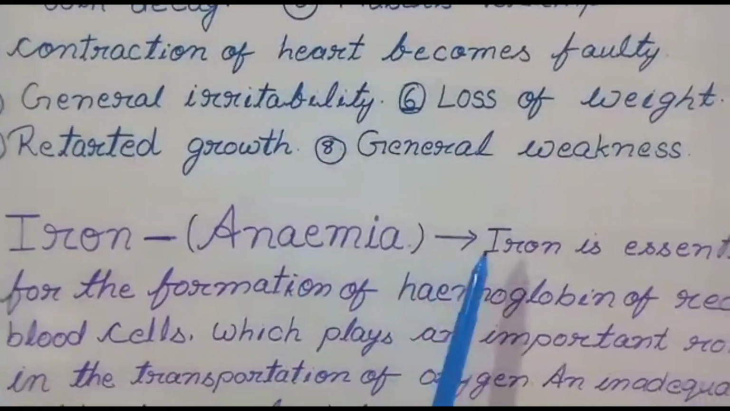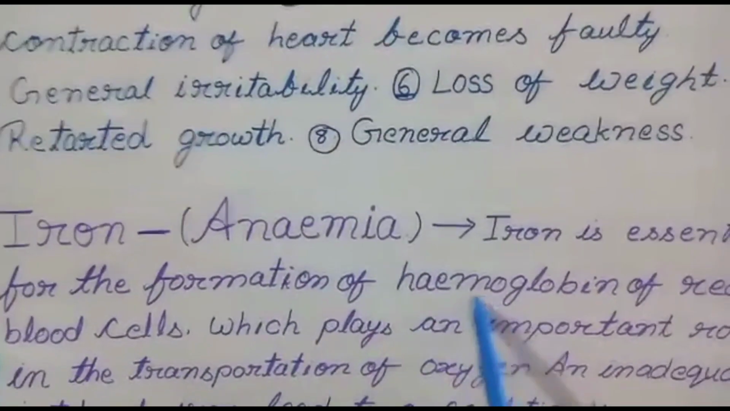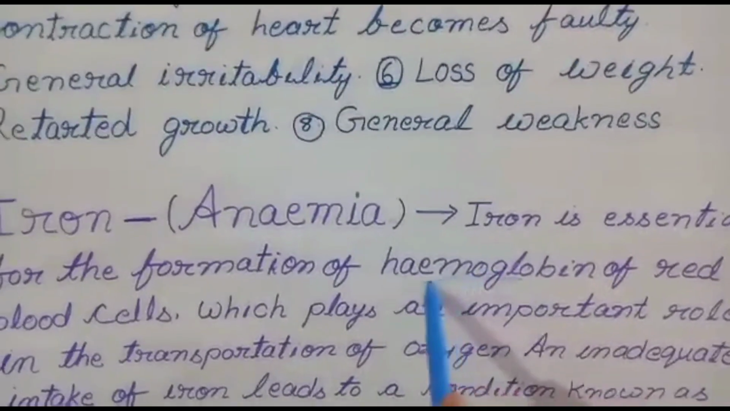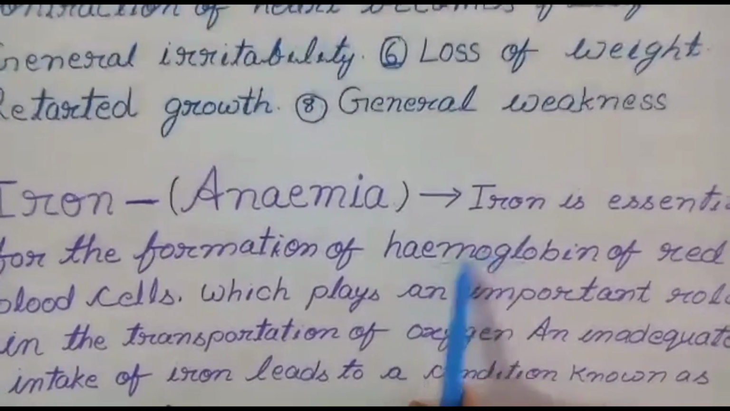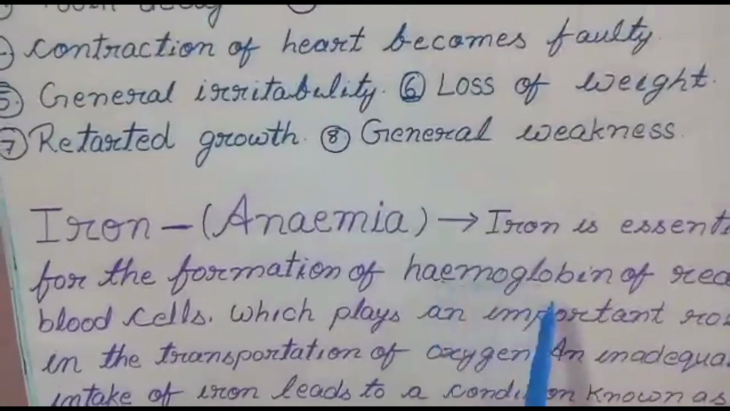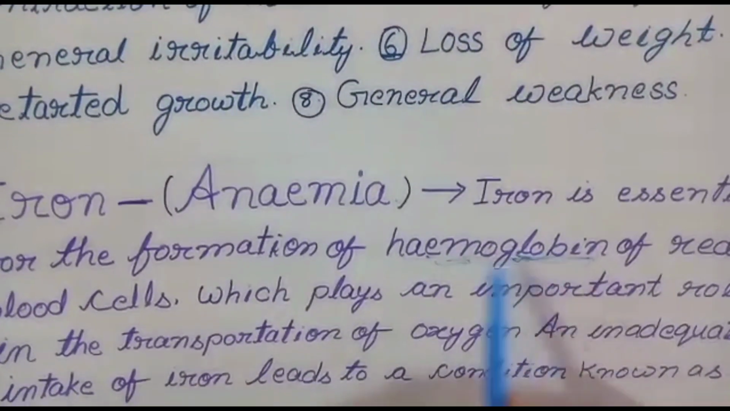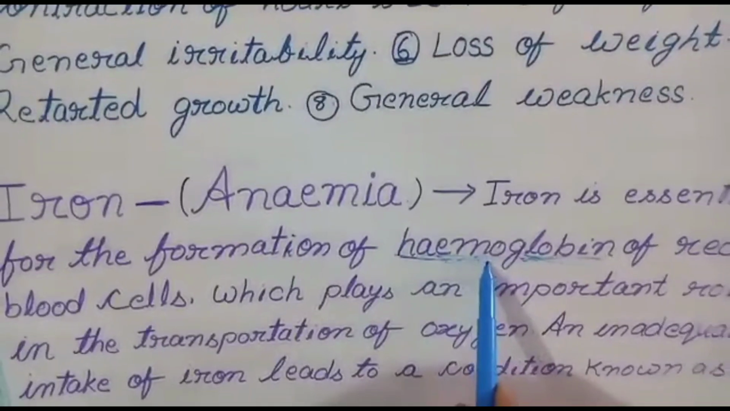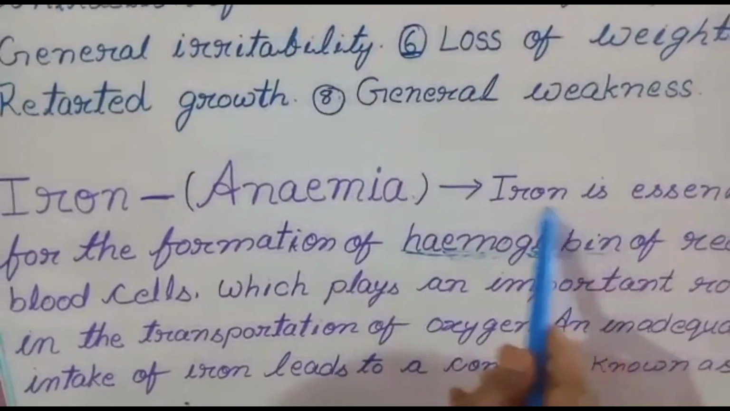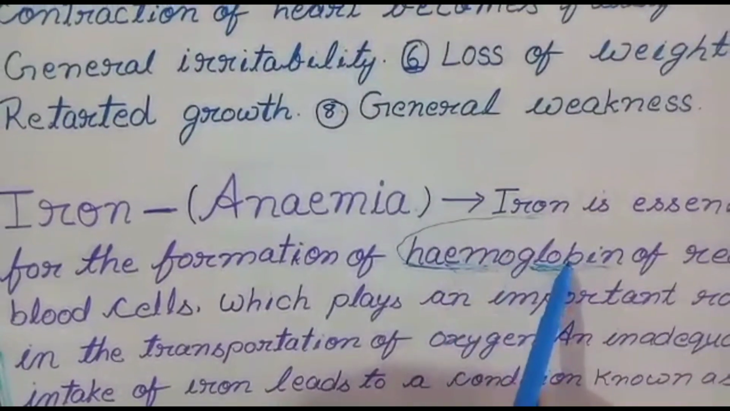Iron. And look here. Iron is essential for the formation of hemoglobin. Do you know hemoglobin? This hemoglobin is made up of two words: hem plus globin. Globin is a protein, and hem is iron. So hemoglobin is made up of iron plus protein.